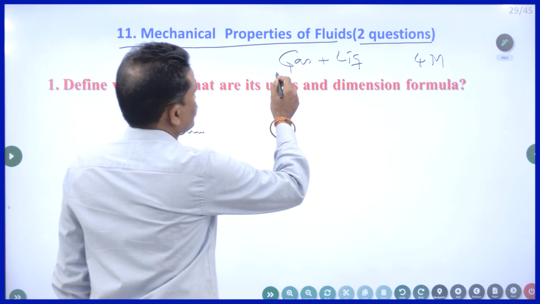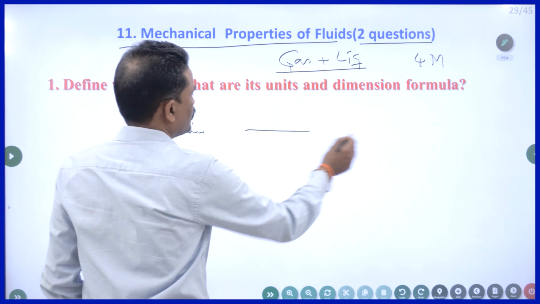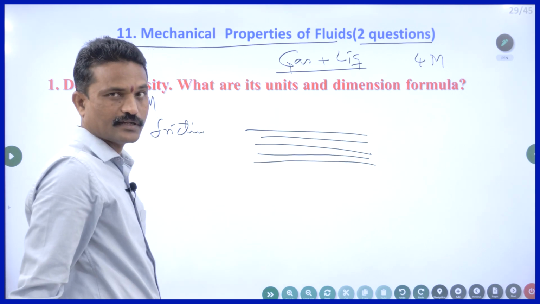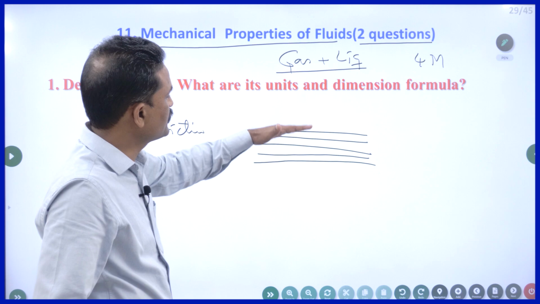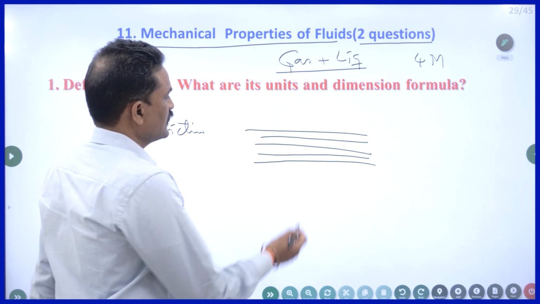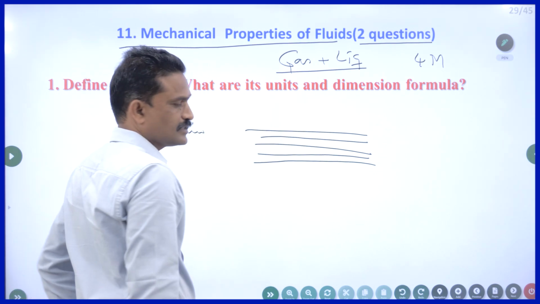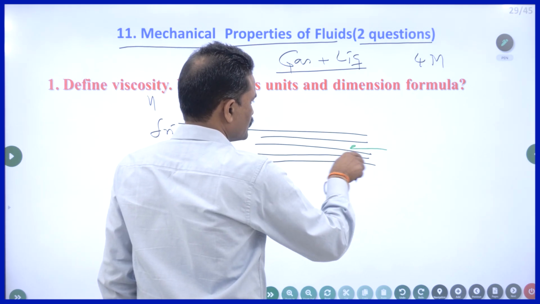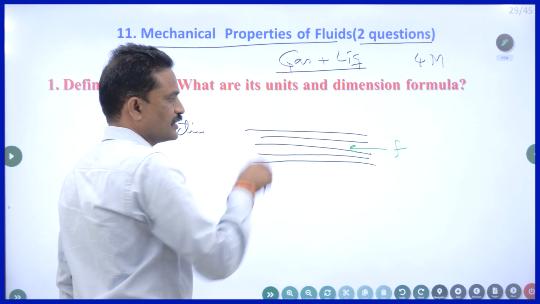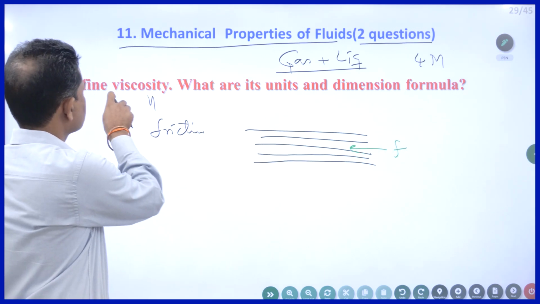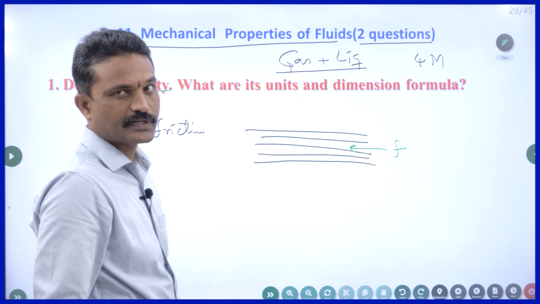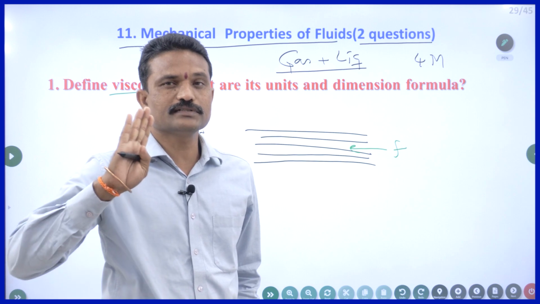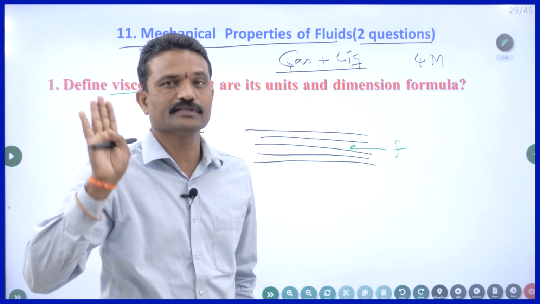Now, both gases and liquids, when they are flowing, you can imagine them as layers. Suppose water is flowing in a canal. You can imagine some layers of water. So, one layer and another layer are touching each other. There will be relative motion. The frictional force that opposes the relative motion between any 2 layers of a fluid is called viscosity. Viscosity is the property of the fluid that opposes the motion of the fluid. That's all. Just like friction.